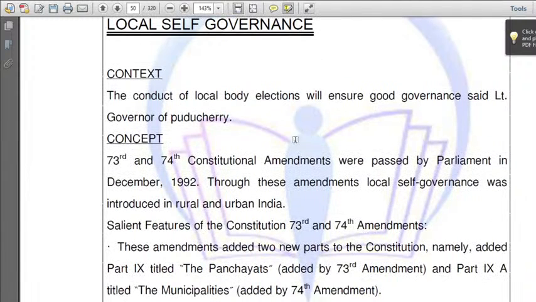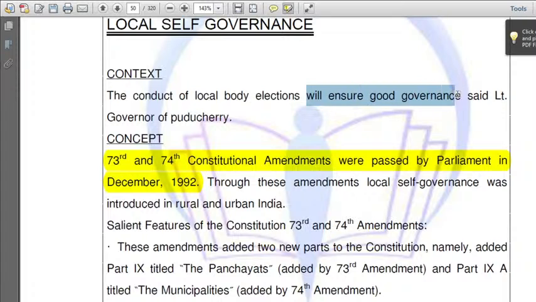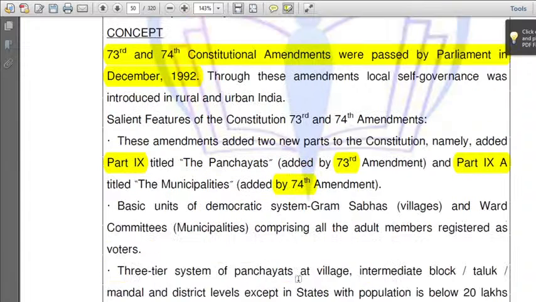Next, local self-governance. What is local self-governance? Panchayat Raj institution, as I told you before. When was it introduced? The 73rd and 74th Constitutional Amendment Acts. They will ensure good governance at the grassroots levels. It increased the concept of democracy in India. So, what are the two amendments made? It added Part 9 and Part 9A by the 73rd and 74th Amendments.